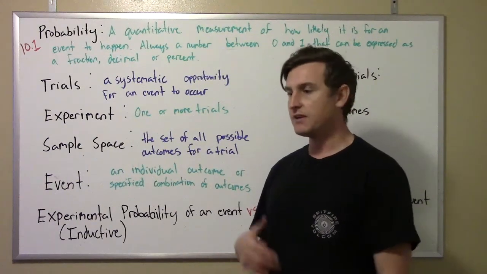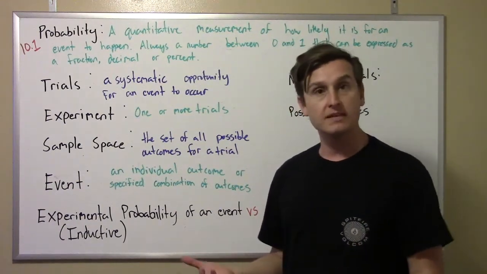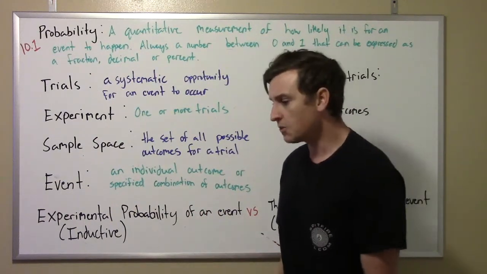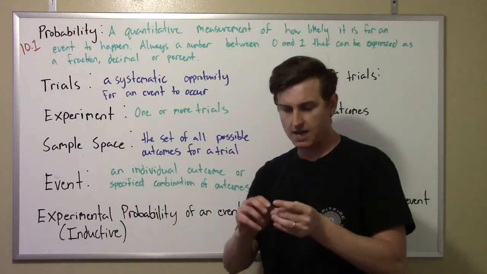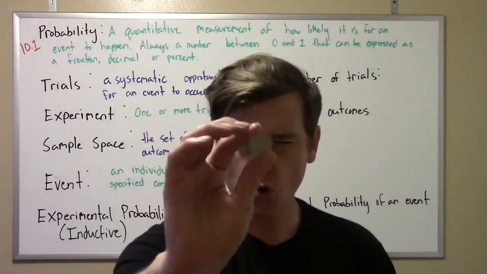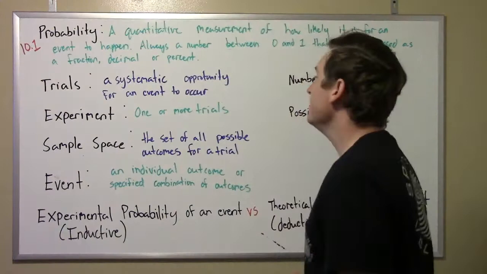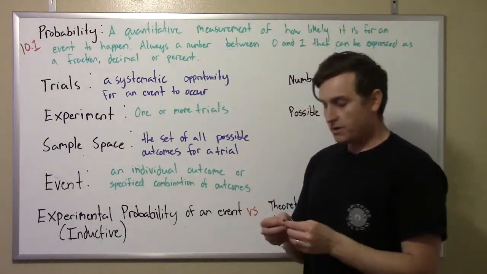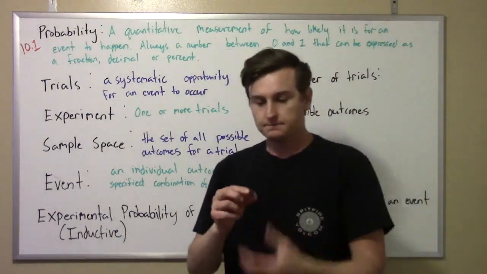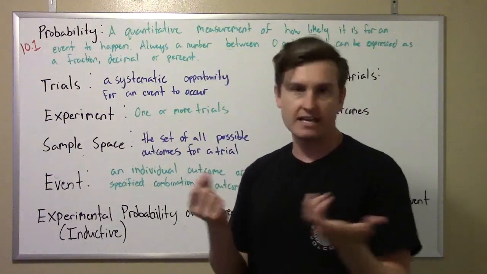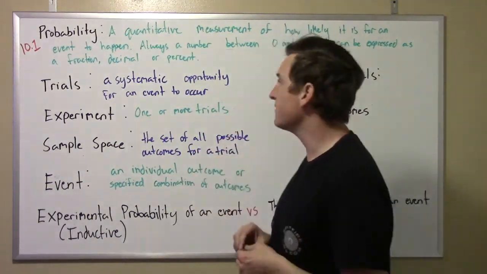We can figure out something that we want to know a probability about, and then we can set up an experiment and run through it. So we're going to do an experiment. I got a quarter, just a regular quarter, no tricks. I feel like I'm a magician. And what we want to do is figure out the probability of getting a heads, right? That's an event. The probability of getting a heads would be an event.